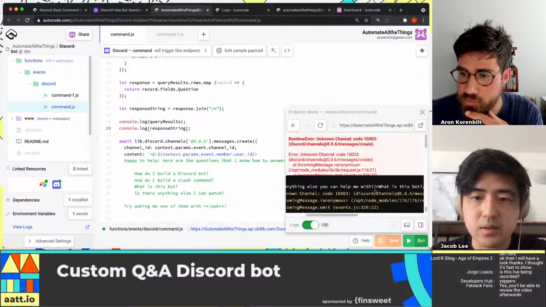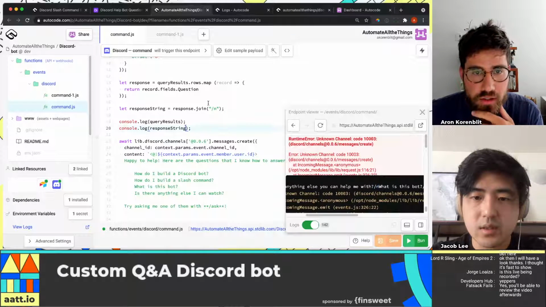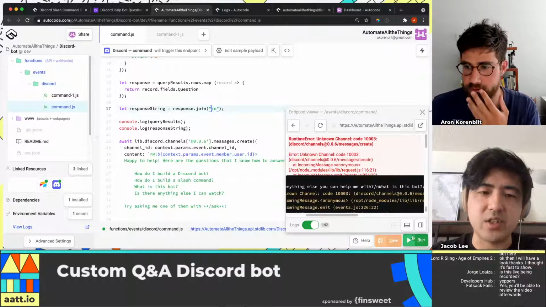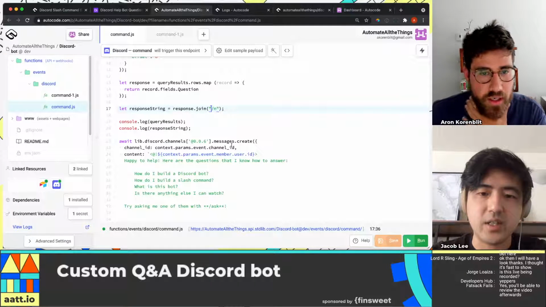It's actually putting \n as a string. So I think Discord will be smart enough to figure it out though, even if our logs there are not. Oh, okay, cool.